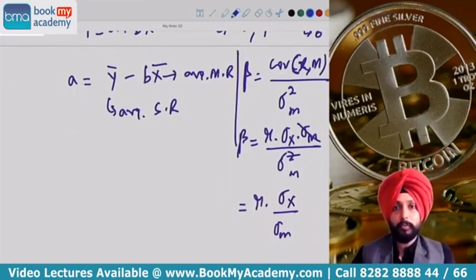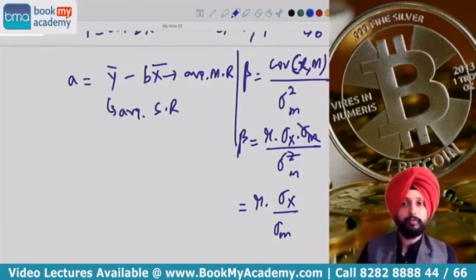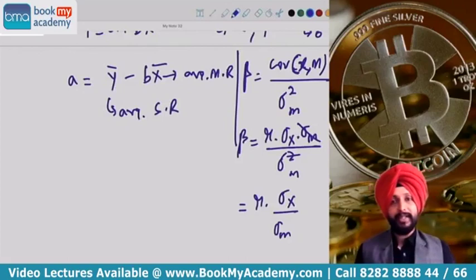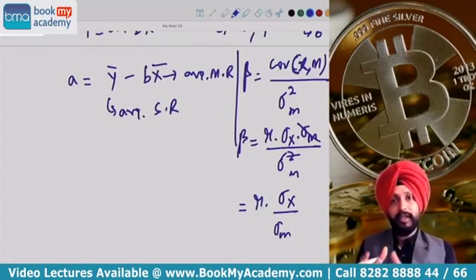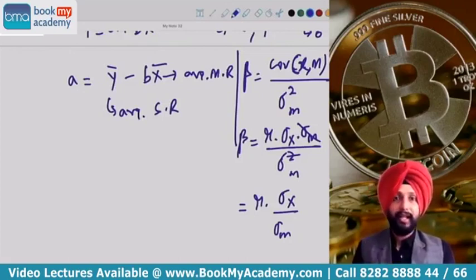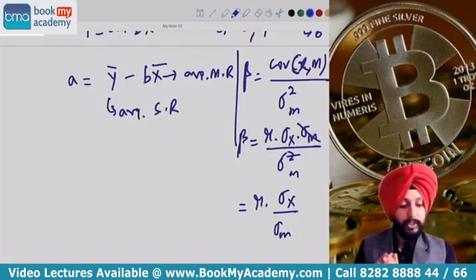This formula can also be used for calculating beta, which is covariance between stock and market divided by variance of the market. Always remember, the denominator of the beta formula is variance of the market, or we can calculate it as r into sigma x divided by sigma m. These are the two parameters of the characteristic line equation. Alpha explains return from the stock when market return is 0. Beta explains expected return from the stock for 1% change in market return.